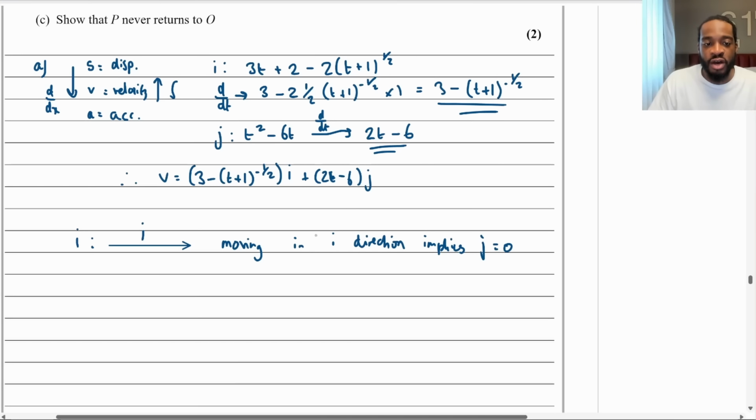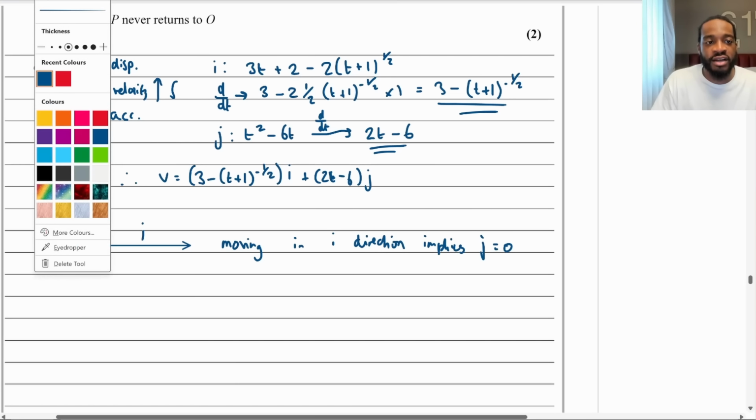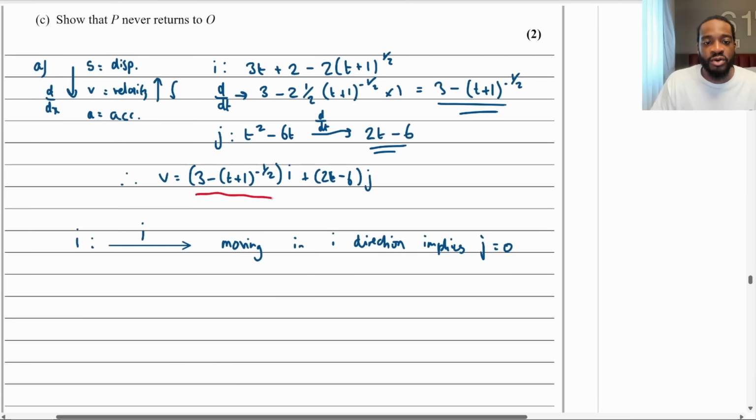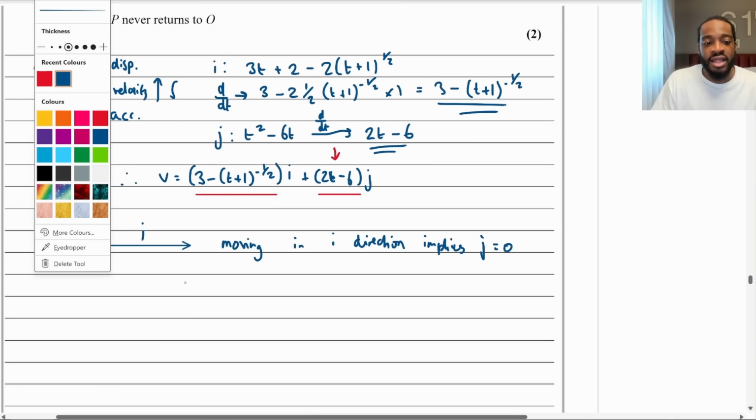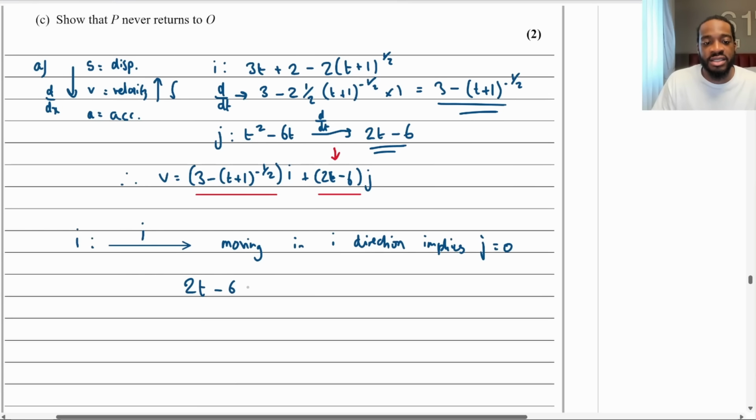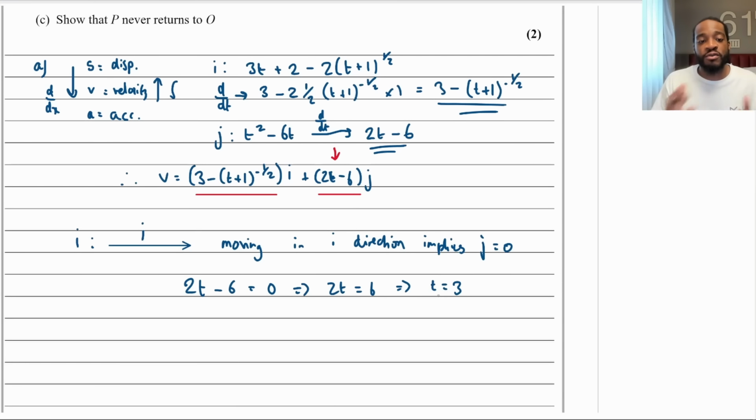So all we've got to do now is remember, this is our velocity vector right here. This is our i component. This is our j component, right? If it's moving horizontally, this thing right here must be 0. So we're going to set that equal to 0 and figure out what value of t that happens for. So 2t minus 6 is equal to 0. That tells me that 2t is equal to 6, and that tells me that t is equal to 3. So it happens after 3 seconds.